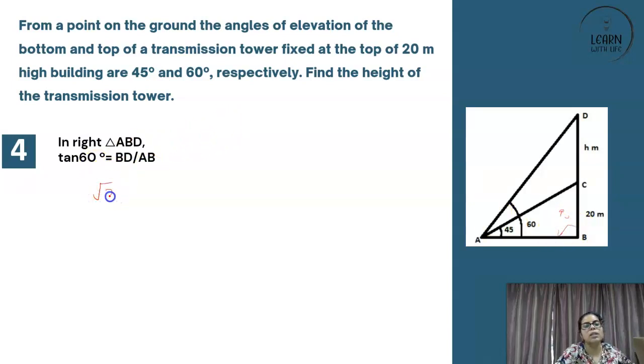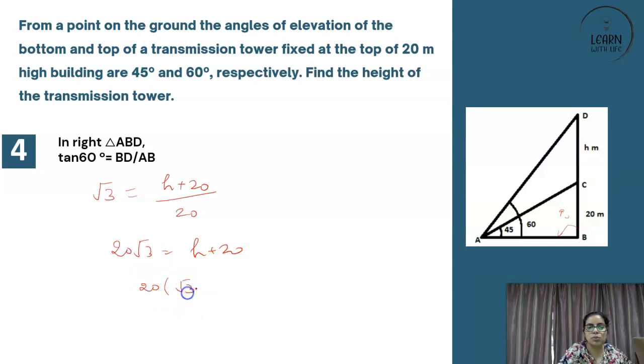tan 60. Now what is tan 60? Root 3. What is BD? H plus 20. BD is nothing but BC plus CD. What is AB? Just found out, 20. So can you not just solve it further? So your 20 will become common. So it is root 3 minus 1 is your H. So that is the height of the transmission tower in meter.